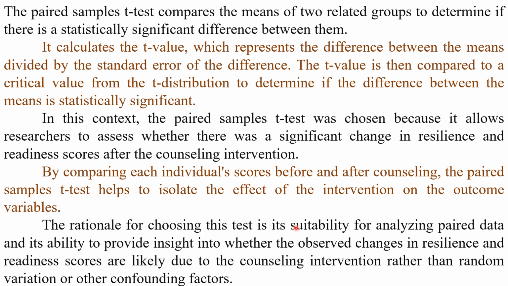The rationale for choosing this test is its suitability for analyzing paired data and its ability to provide insight into whether the observed changes in resilience and readiness scores are likely due to the counseling intervention rather than random variation or other confounding factors.